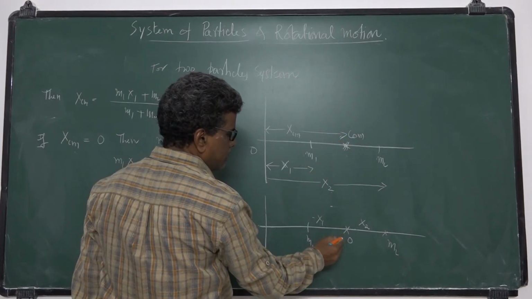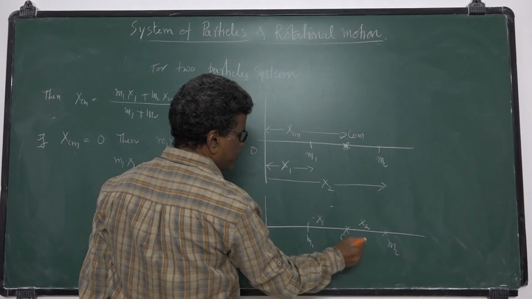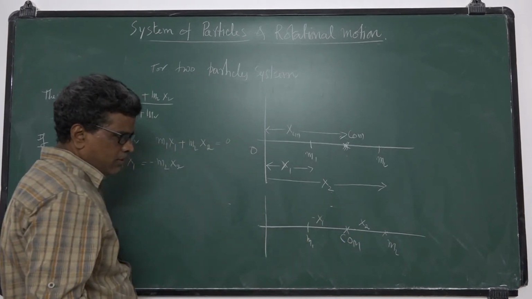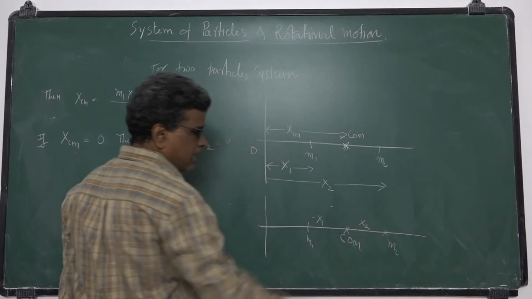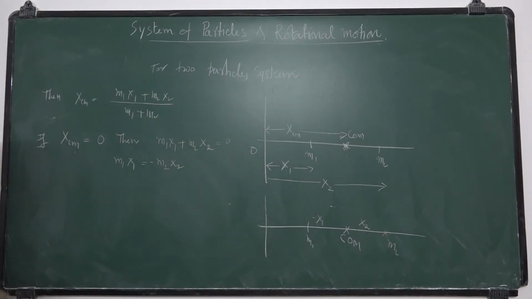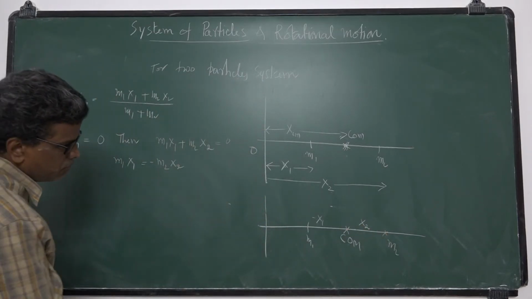At the center of mass, this becomes minus x1 and this becomes x2. So M1 x1 is equal to minus M2 x2.